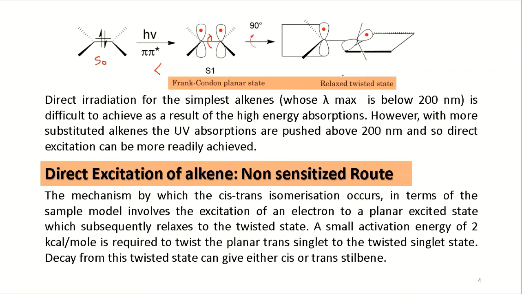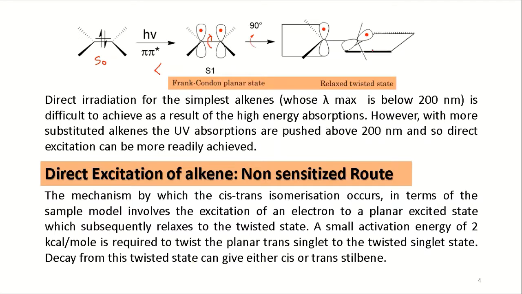Now, direct excitation of alkene in a non-sensitized route. The mechanism by which the cis-trans isomerization occurs involves the excitation of the electron to a planar excited state, as I told, which subsequently relaxes to its twisted state. So this is the twisted state. A small activation energy of 2 kilocalorie per mole is required to twist the planar trans singlet to the twisted singlet state. So 2 kilocalorie energy difference. Decay from this twisted state can give either cis or trans stilbene.